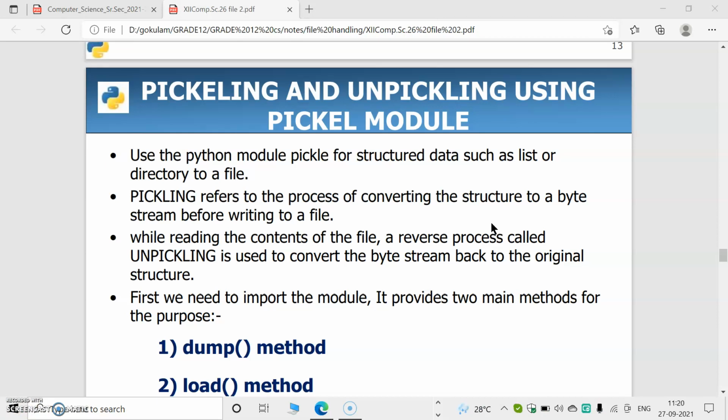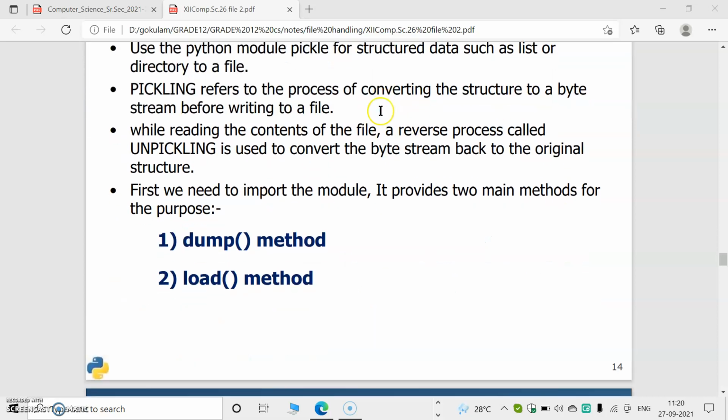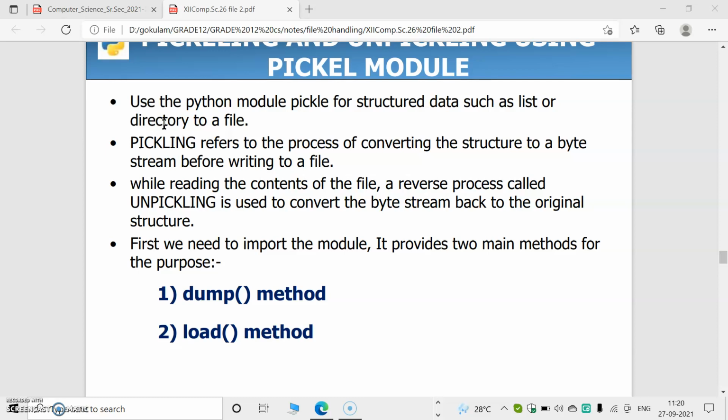In binary file reading, there are mainly two concepts named pickling and unpickling. I think the spelling is wrong here. For pickling and unpickling, we will use two methods, the dump method and the load method. So what is the purpose of pickling?